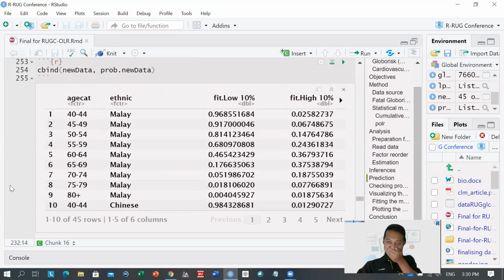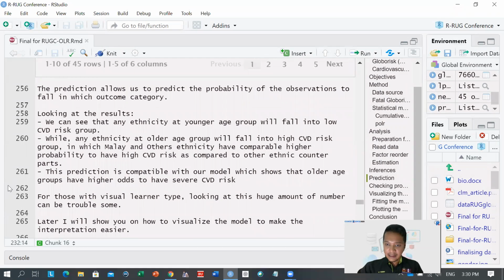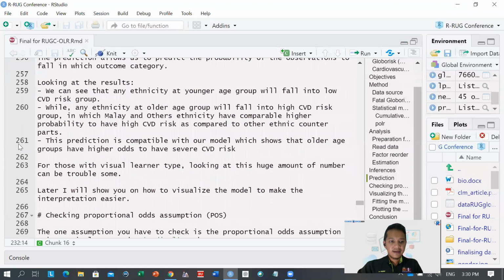So what it tells us is that our prediction is parallel with the previous model developed, where the older the age group, the higher the odds and the higher the odds ratio to have a severe CVD risk.